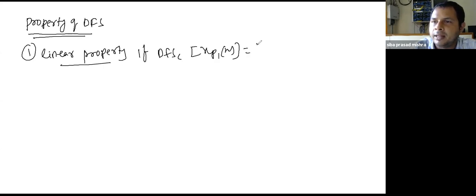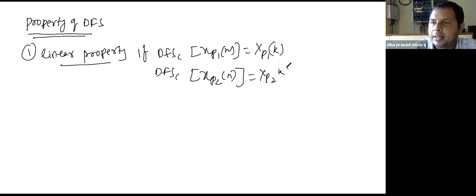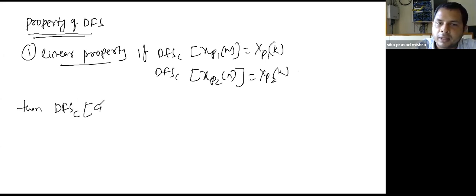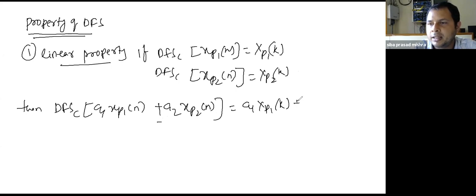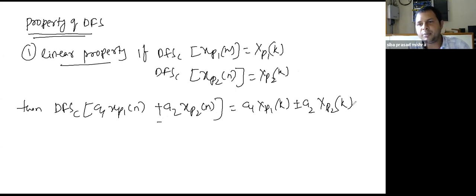xp1[n] equals xp1[k] and discrete Fourier series coefficient of xp2[n] equals xp2[k], then discrete Fourier series coefficient of a1 xp1[n] plus or minus a2 xp2[n] equals a1 xp1[k] plus or minus a2 xp2[k]. Okay, this is the linear property of discrete Fourier series.